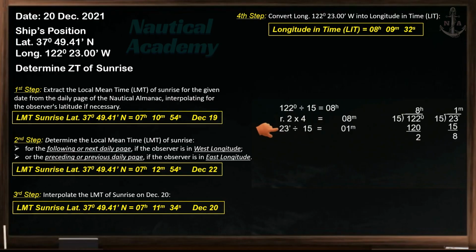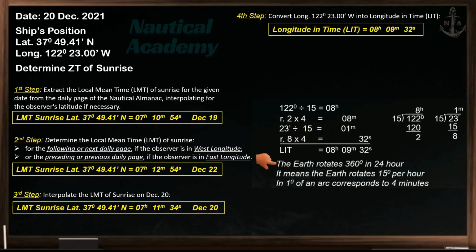Next, divide 23 minutes of an arc by 15, the quotient is in minutes of time, then multiply the remainder by 4, to obtain seconds of time. The longitude in time is 08 hours, 09 minutes, and 32 seconds. Why do we need to divide it by 15, and the remainder is multiplied by 4? The Earth rotates 360 degrees in 24 hours, this means the Earth rotates 15 degrees per hour, and 1 degree of an arc corresponds to 4 minutes.